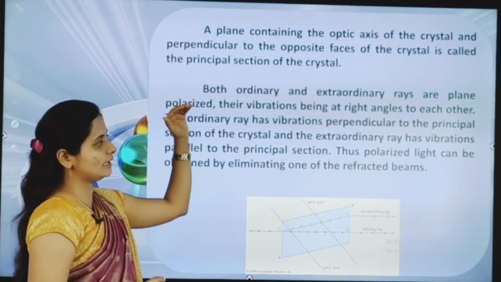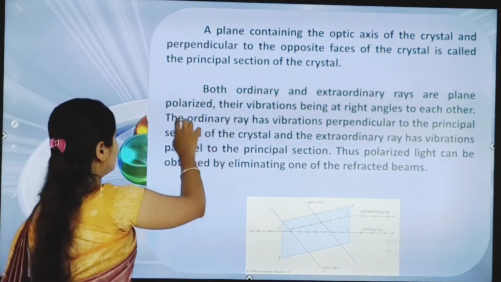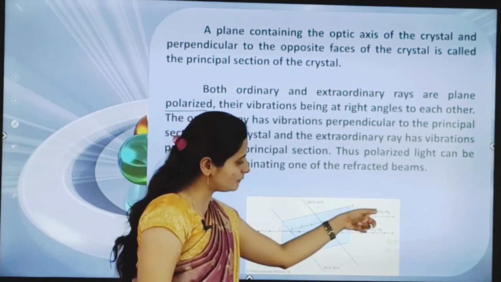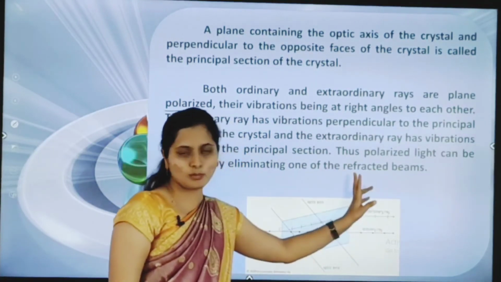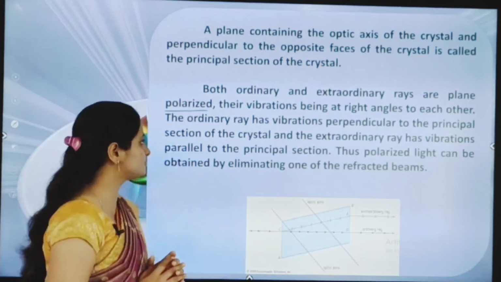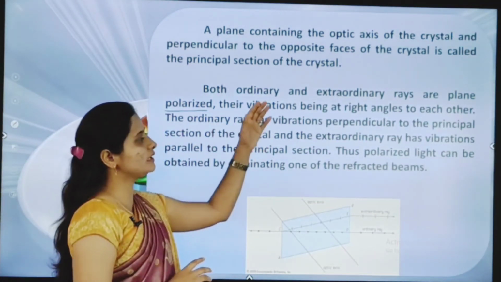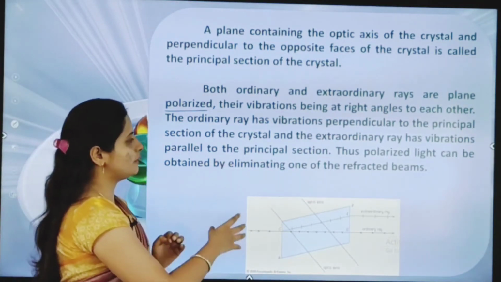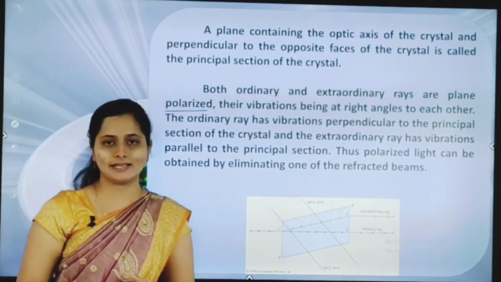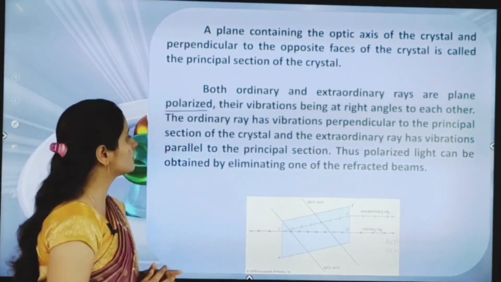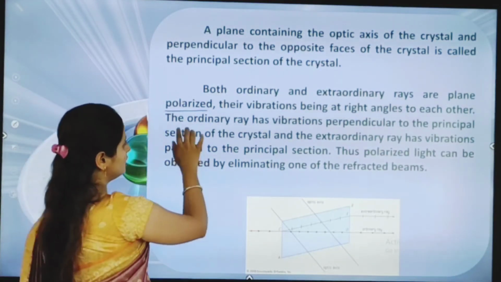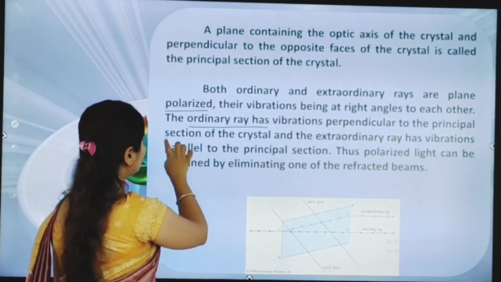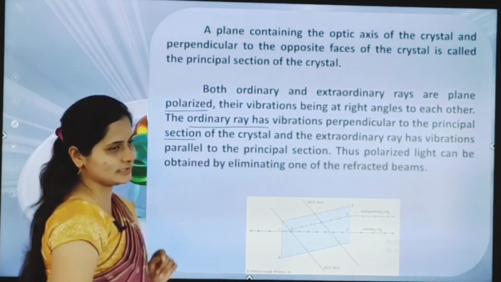Both ordinary ray and extraordinary ray are plane polarized. We can say, by seeing the diagram, ordinary ray and extraordinary ray both are plane polarized, their vibrations being at right angles to each other. The ordinary ray has vibration perpendicular to the principal section of the crystal.